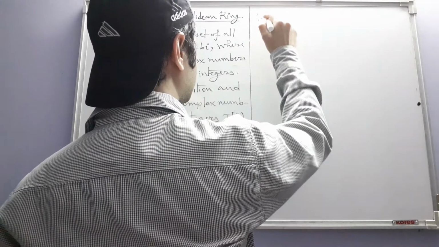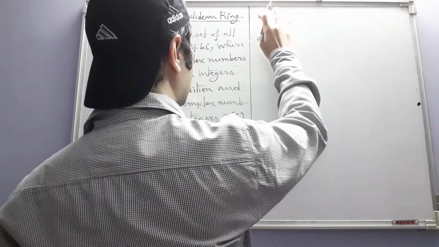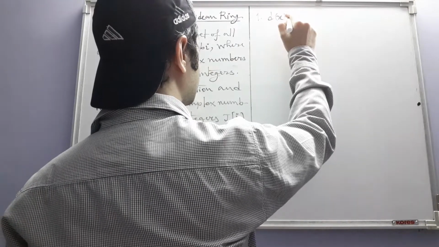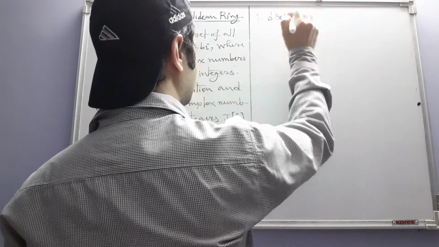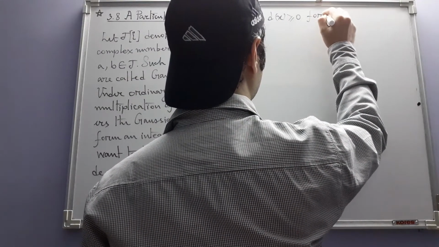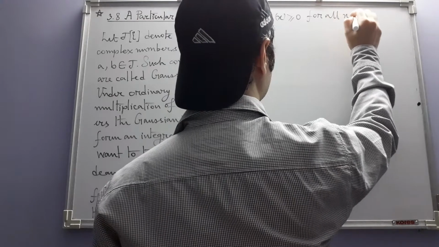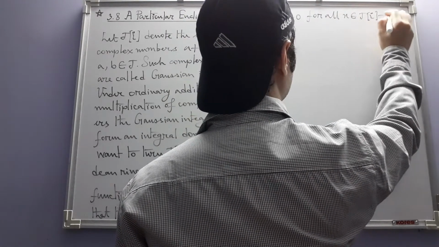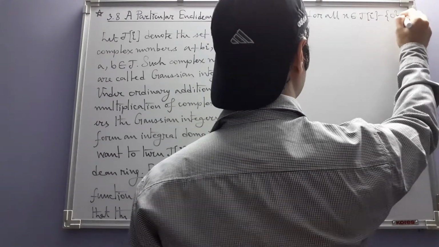Number 1, d(x) is greater than or equal to 0 for all x in J[i] minus 0.